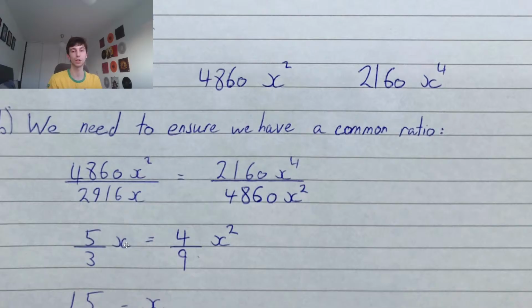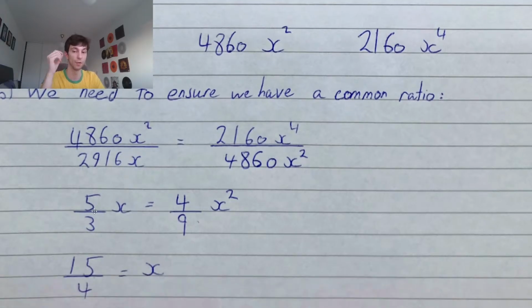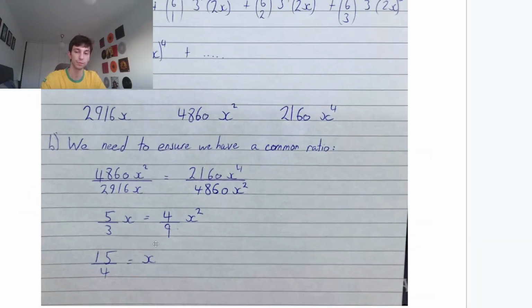I know we had a lot of discussion last time with different examples. In this case, you can do it. So we have that 5 over 3 equals 4 over 9 x. Then divide over by 4 over 9, or multiply by 9, divide by 4, however you want to think of it. We have that x equals 15 over 4. Just put it in your calculator.